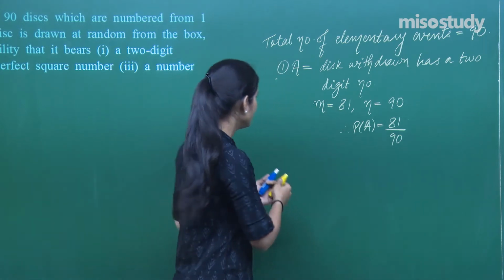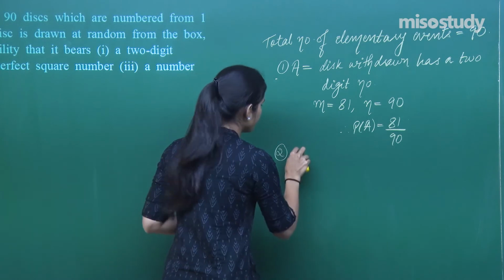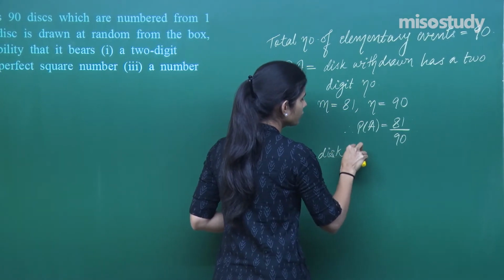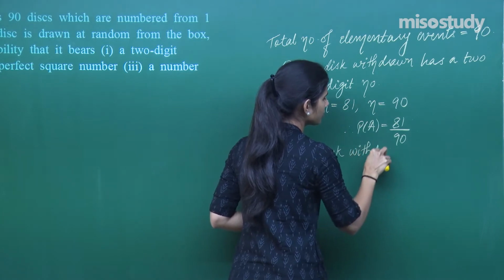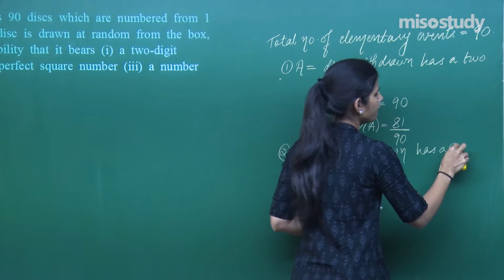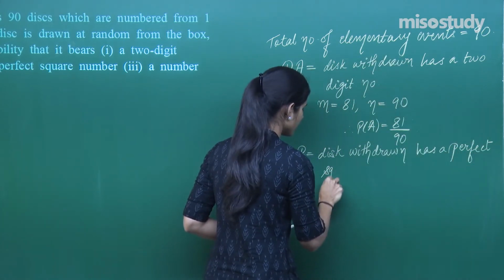Okay? Next, let's see a perfect square number. Event B: the disc withdrawn has a perfect square number.